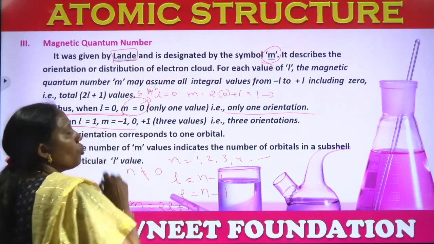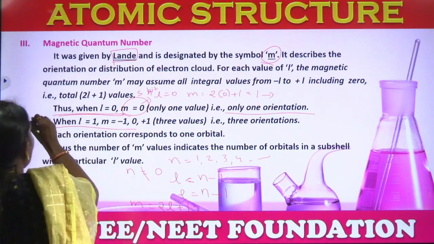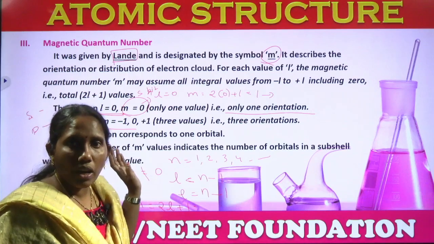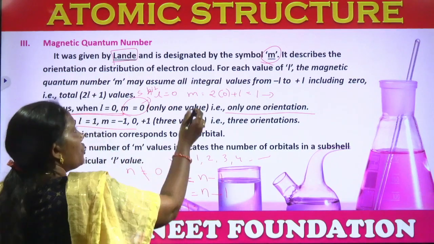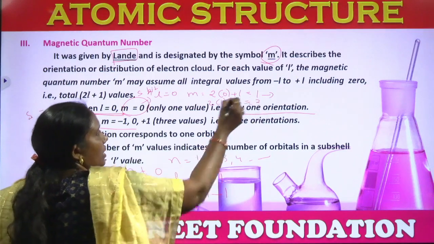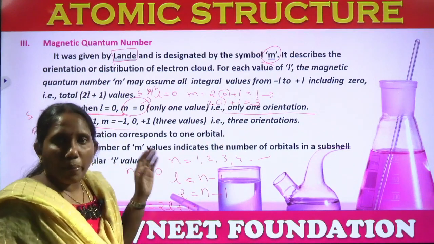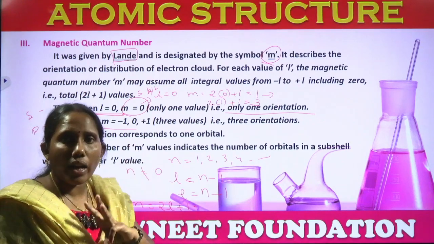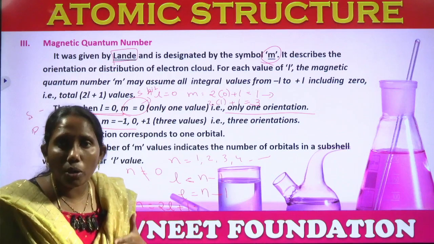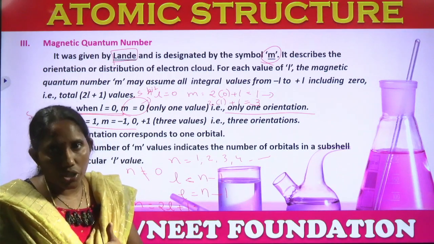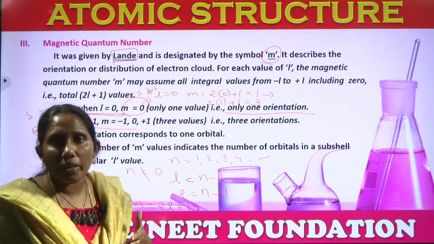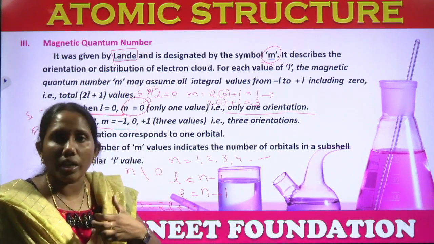When L equal to 1, that is the p orbital. For the p orbital, if you substitute in this formula, 2 into 1 plus 1 means 3. For the p orbital, M has 3 values, which means it has 3 orientations. The S orbital has only one orientation, and the P orbital has 3 orientations.